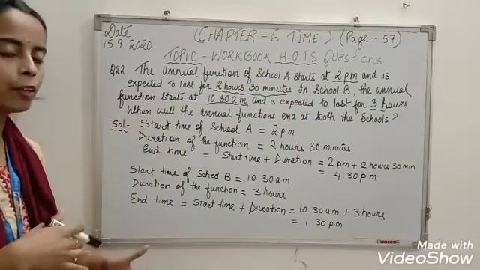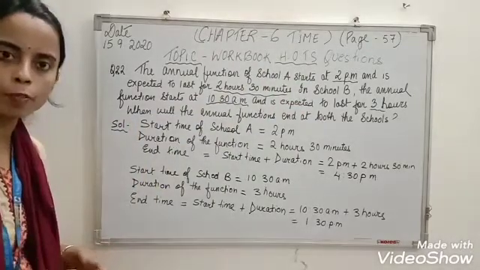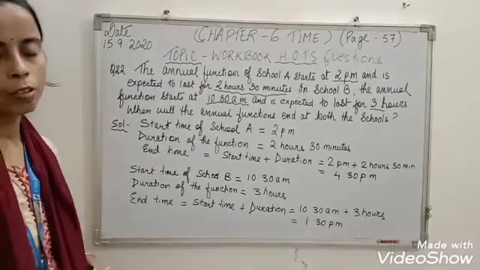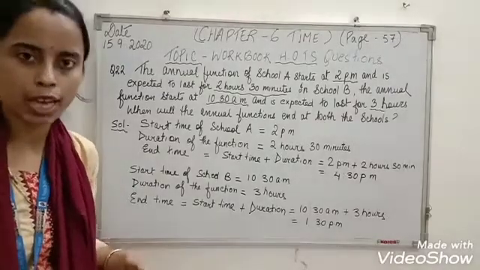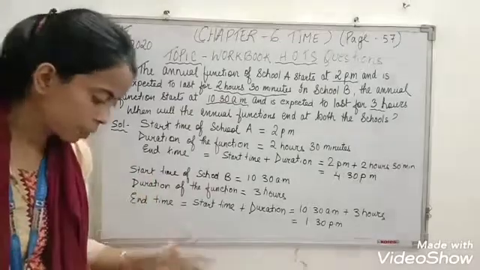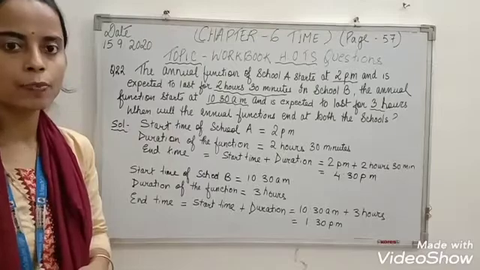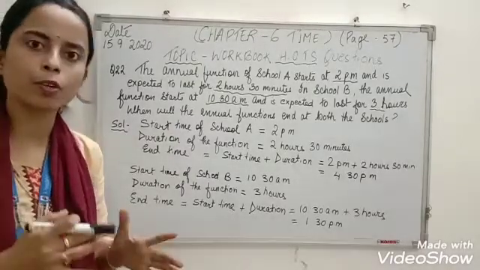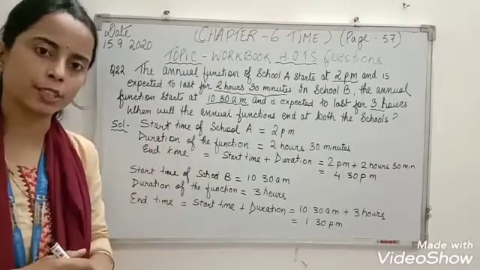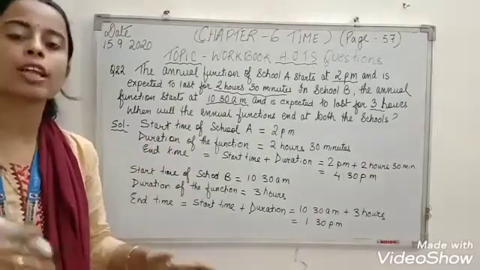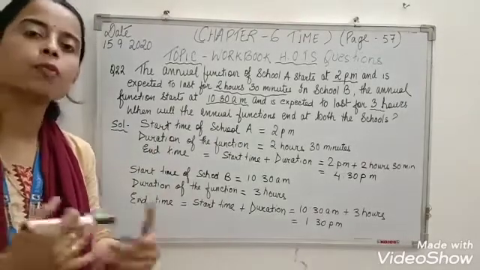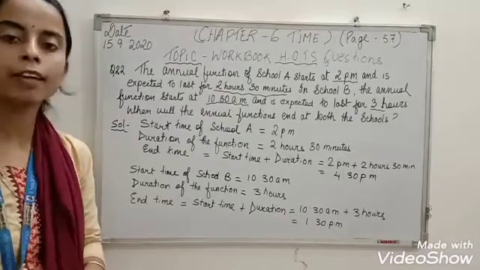Right. Again, today I will be giving you some homework from the workbook. Page number 57 and 58. That is about estimating time. Kindly do it all. Alright, children? And some questions you do as home practice. Clear? So next class again we will be continuing with the workbook only. Okay? Thank you.